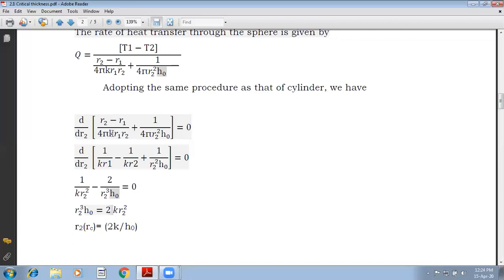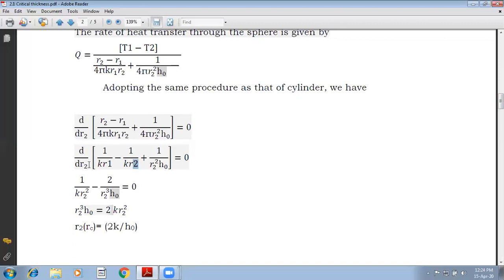So you are left with 1 over k into R1 minus R1 divided by k R1 R2. You can cancel R1 in the numerator as well as denominator. You are left with minus 1 over k R2, plus 1 over R2 square multiplied by H naught.